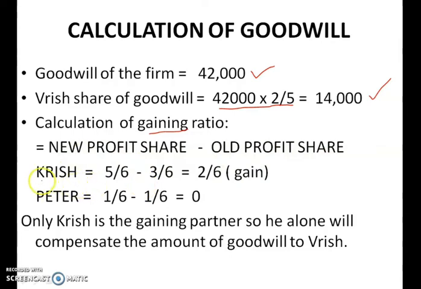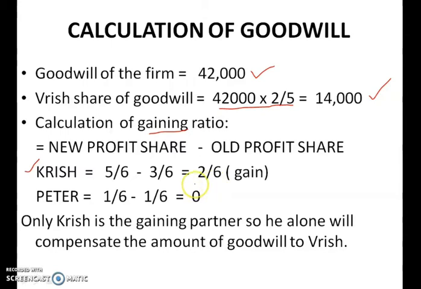Using that formula for each of the remaining partners: Krish's new share is 5/6 and his old share is 3/6, so you get 2/6.